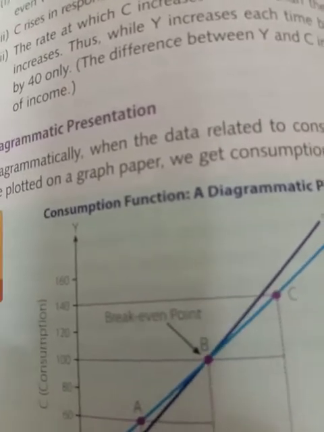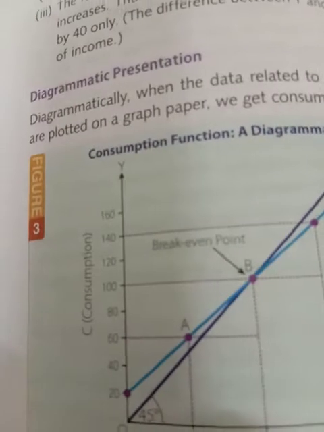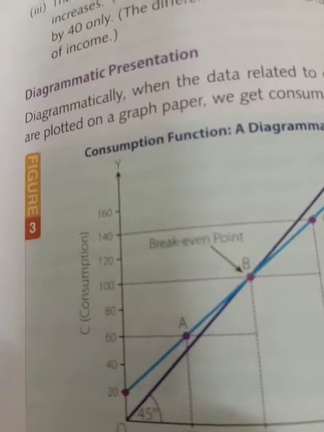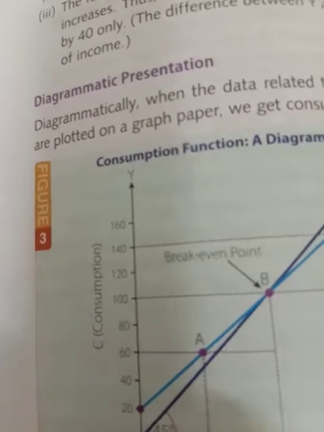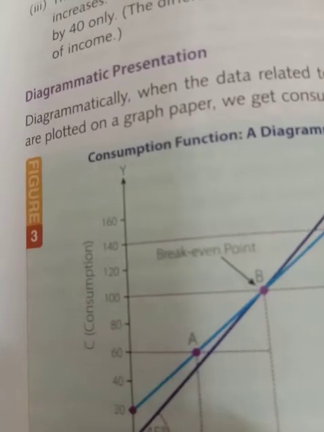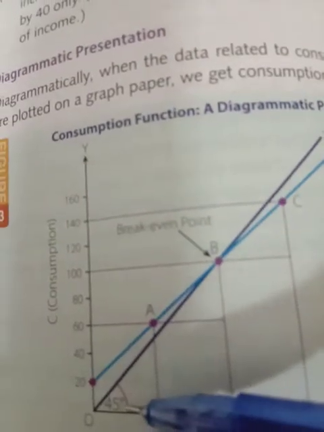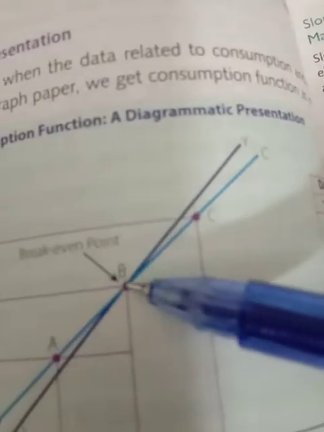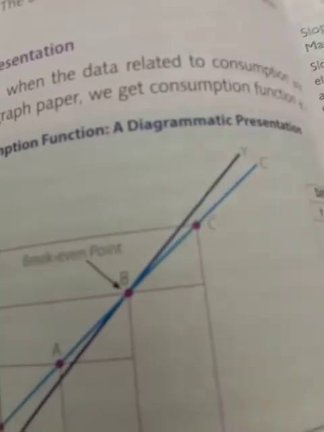The consumption line starts from the intercept on the y-axis at the minimum level of consumption. 20 is the autonomous consumption. Autonomous consumption is only that level of consumption which is at 0 level of income. Initially the C line is above the Y line, that is the 45-degree line, and after the break-even point B, consumption is below income. Here it is, right?